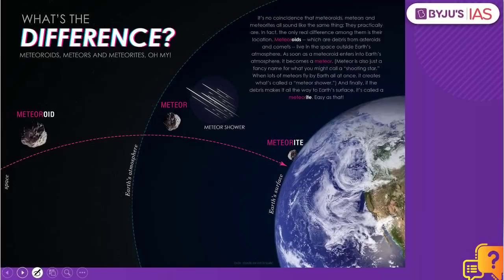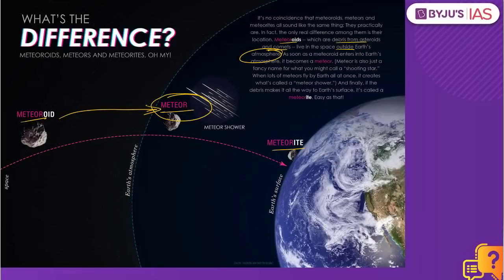So when we are categorizing what is a meteoroid, a meteor or a meteorite, it is about the presence of this particular rock or debris. So when we are speaking about the meteoroid, these are the debris from the asteroids and the comets which live outside the earth's atmosphere. The minute they enter the earth atmosphere, these are called as the meteor.